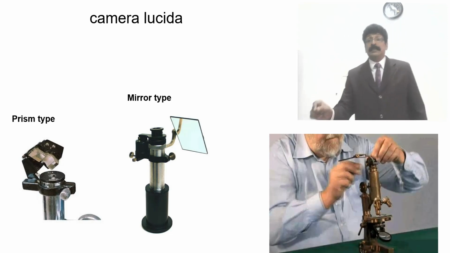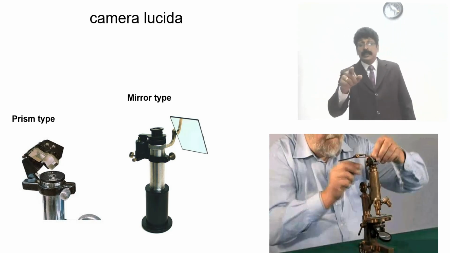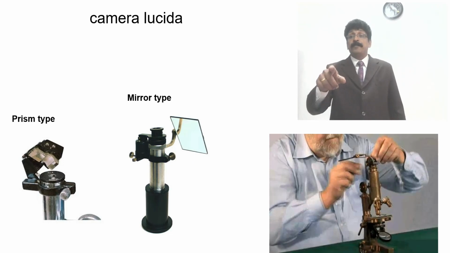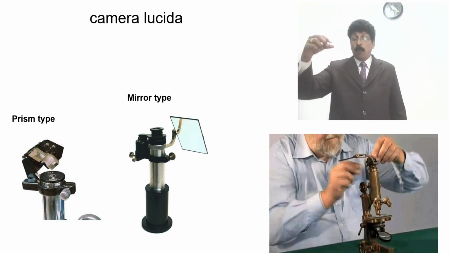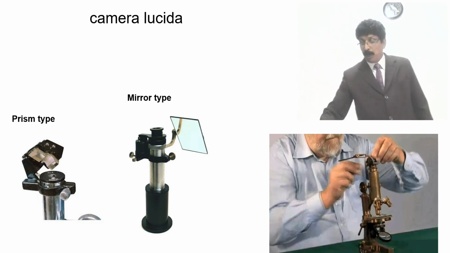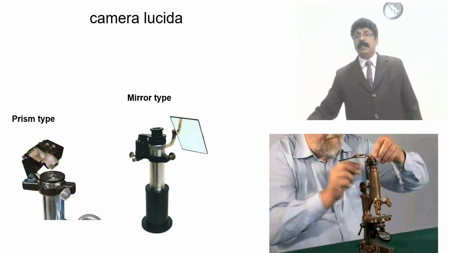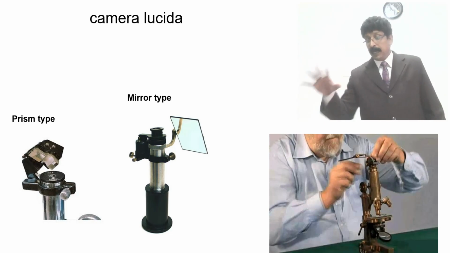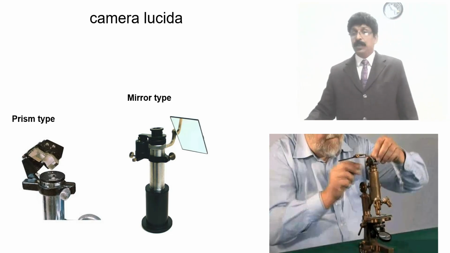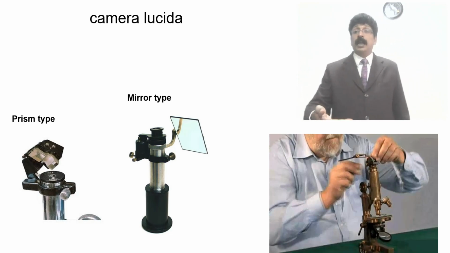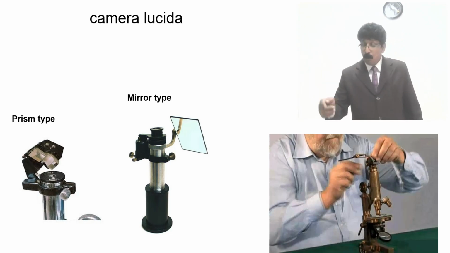When you come to that, the sir is keeping the prism type over the objective lens, and he did not show how to keep the black paper and the pencil on the right hand side, so that the light is reflected there. You can have a stage micrometer which you can keep, according to the magnification, 1 millimeter.